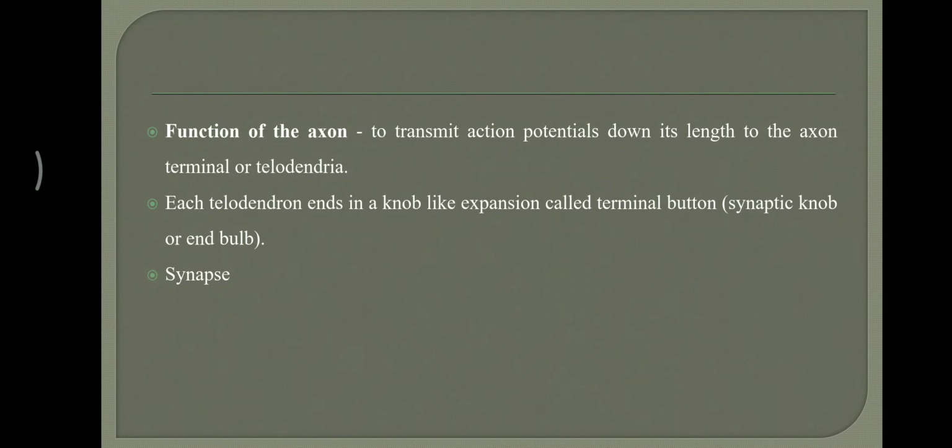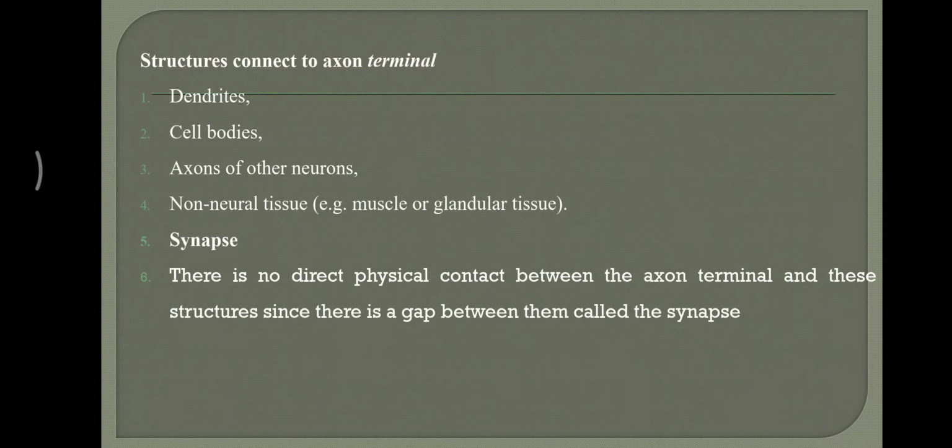This terminal button has other names like synaptic knob or end bulb. So axon terminal is the last part, the third part of the long extension from the cell body.